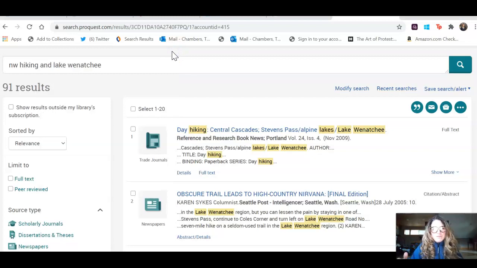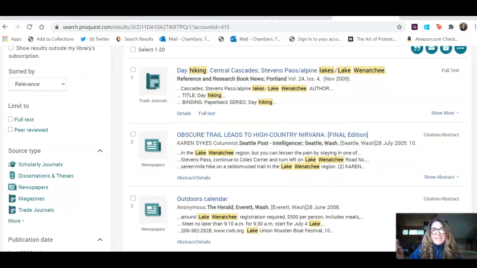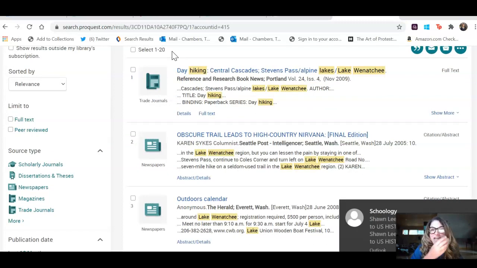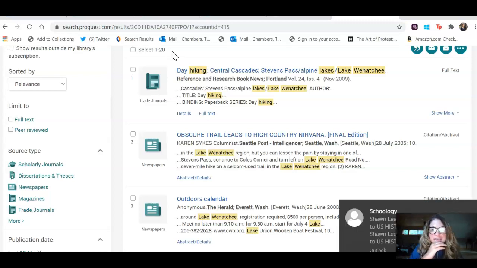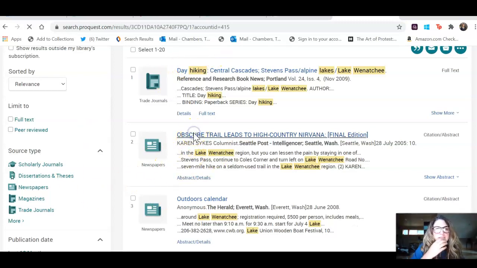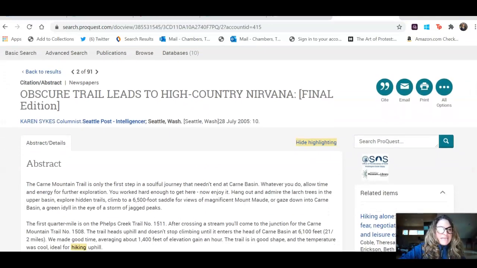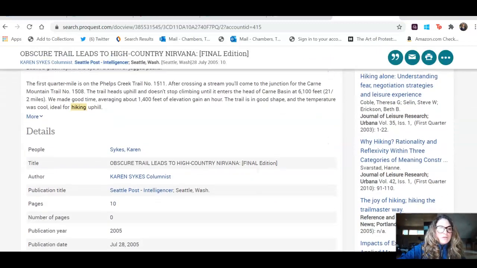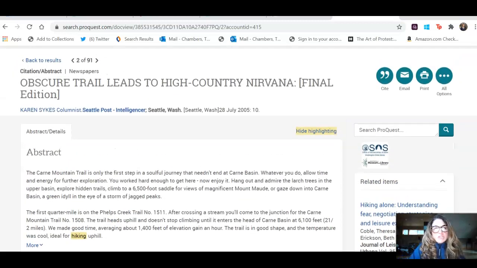So right now, 91 results feels more manageable than 682, but I'm not sure it's everything I want. So, "Obscure trail leads to high country nirvana." Oh, I really like that. Okay, that is older, but what I like about it is that it's from 2005, which means that there may be areas that I have missed that I would be able to look for, and this is a newspaper. As I look at this source, I can highlight, this is the abstract, and then it talks a little bit about the places to go. Oh, I'm liking this.